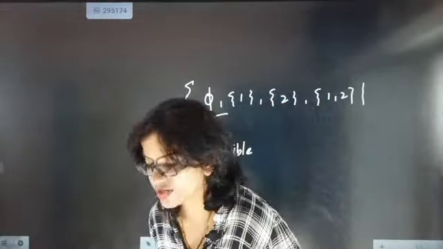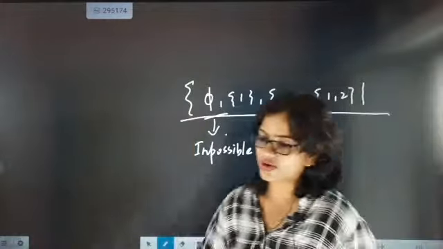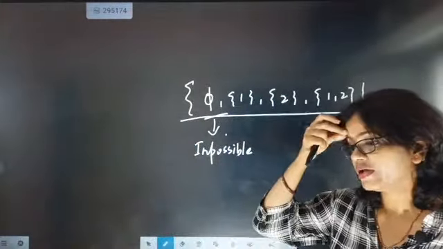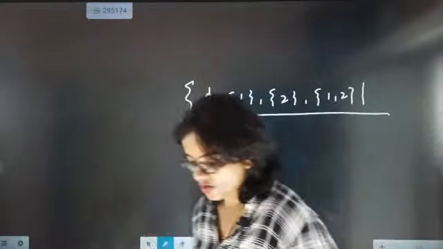Two elementary, one impossible and one exactly compound. Understood? Fine. So two elementary, one impossible and one elementary compound. Now next is called the mutually exclusive event.